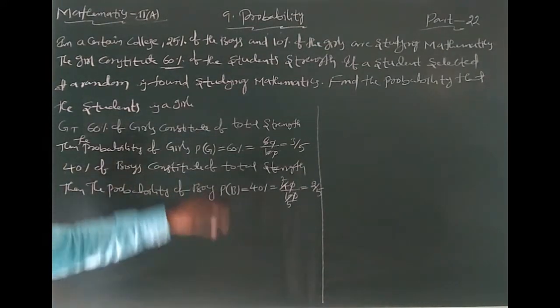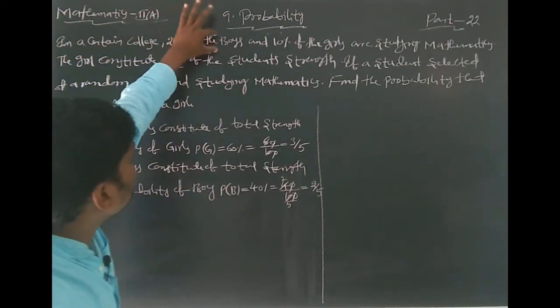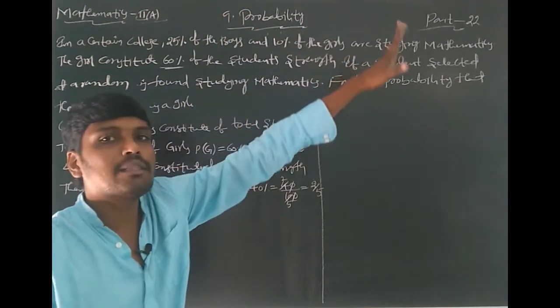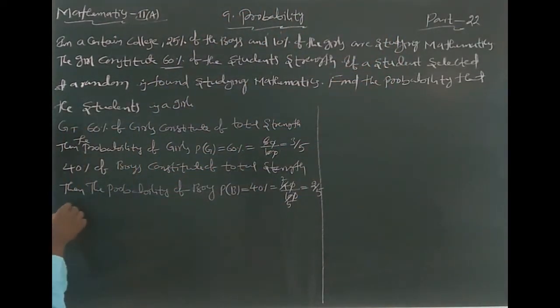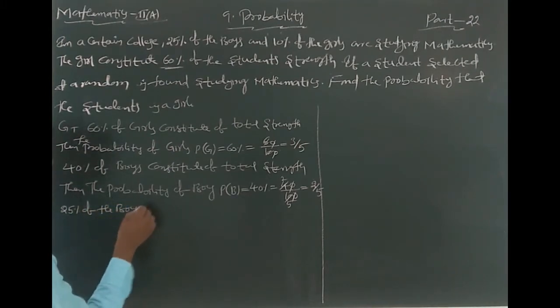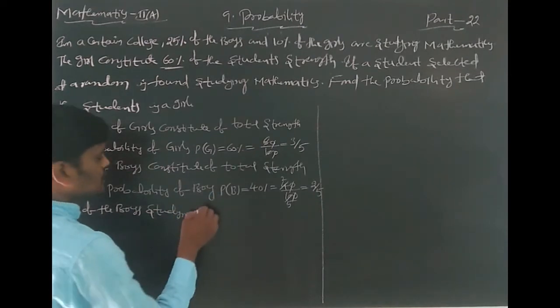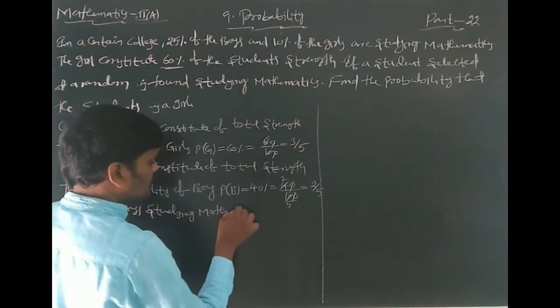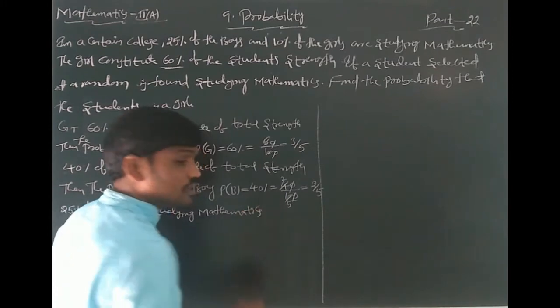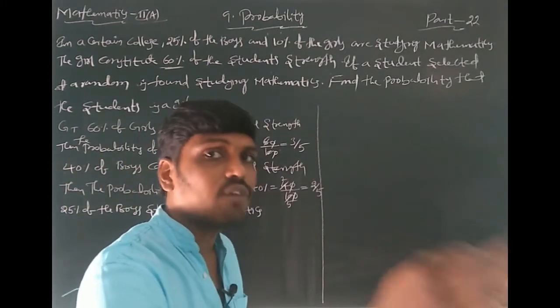Next, 25% of the boys are studying mathematics. Here first occurs the boy, after that mathematics.